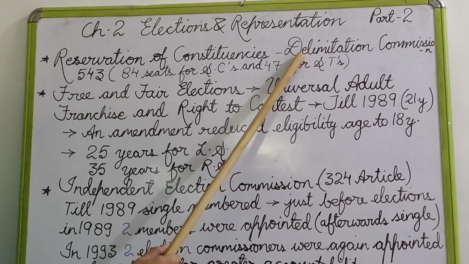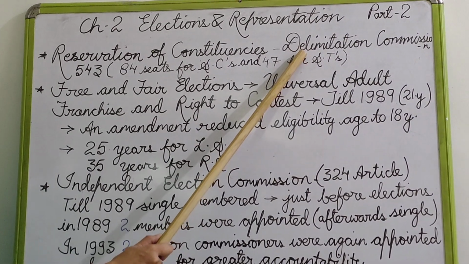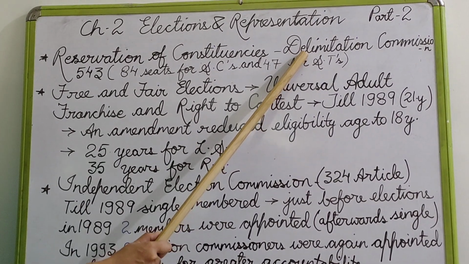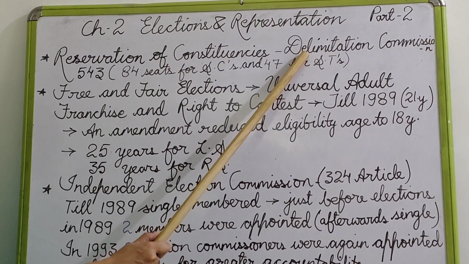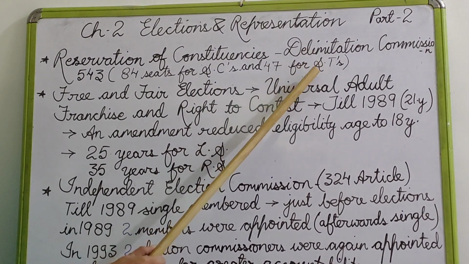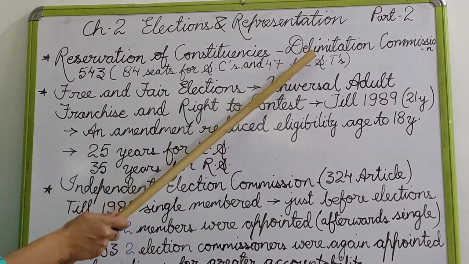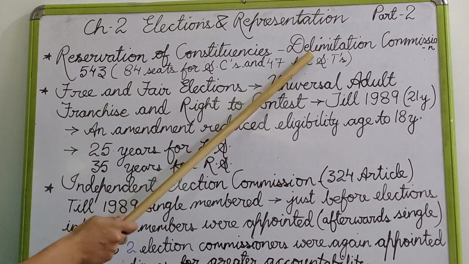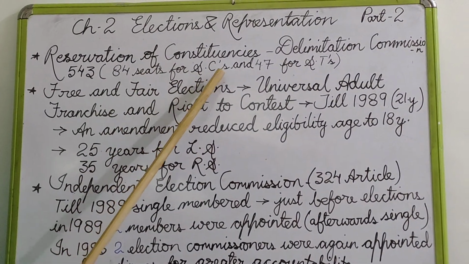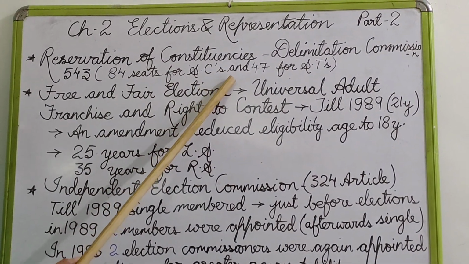The task of the Delimitation Commission is to find out the population of SC people and ST people in a particular constituency, and to ensure that during the conduct of elections they also get a fair chance of representation.